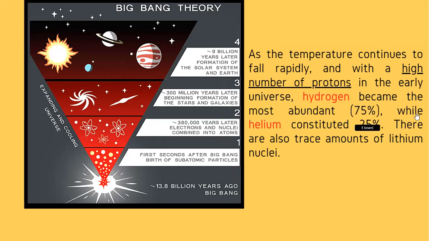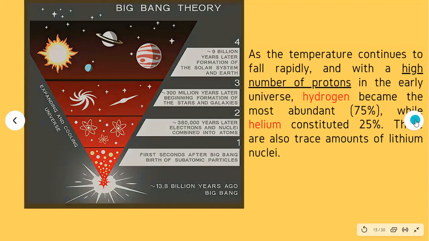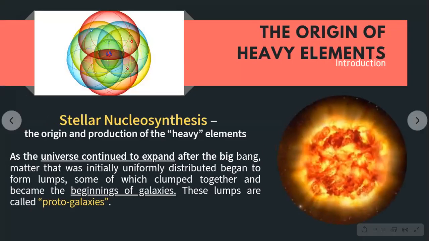Okay, let's continue. So after the Big Bang nucleosynthesis, we are now in your stellar, or known as the star, nucleosynthesis. This one talks about how heavy elements, for example, your iron, nickel, etc., form inside the star. So remember, when we talk about heavy elements, this one occurs in your stars.